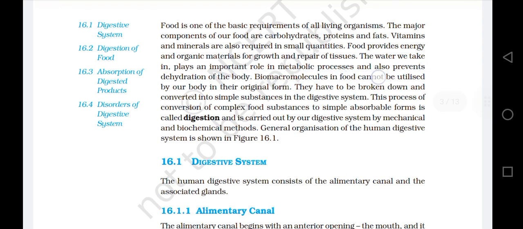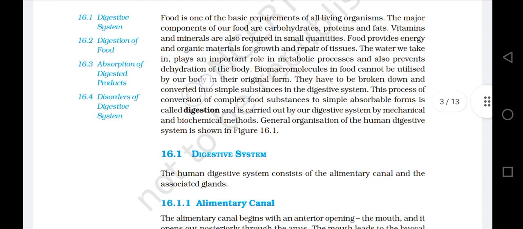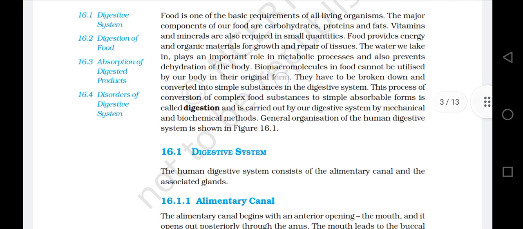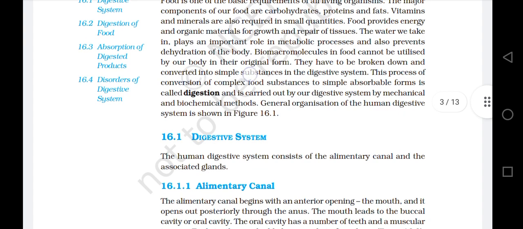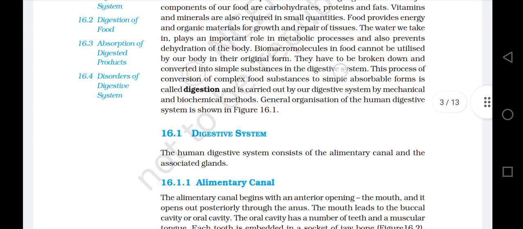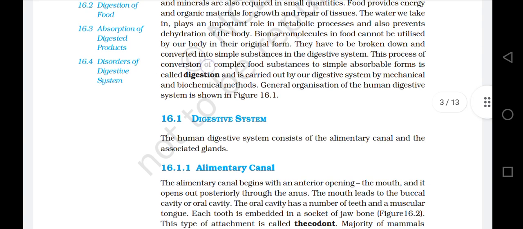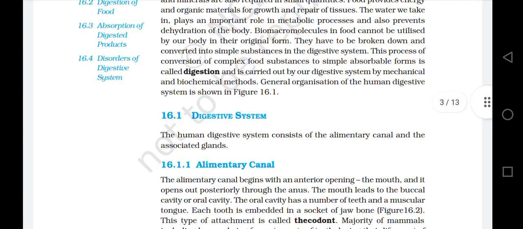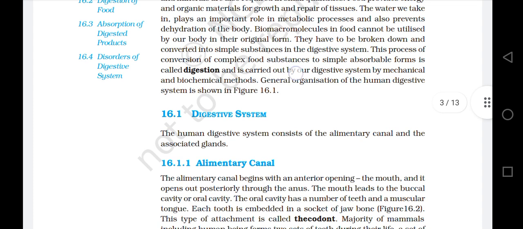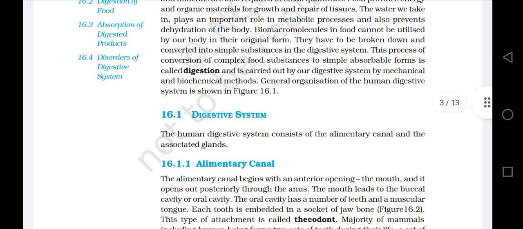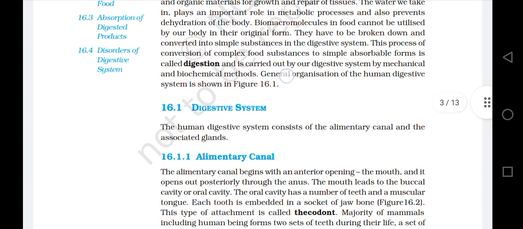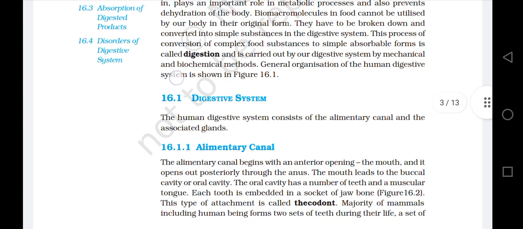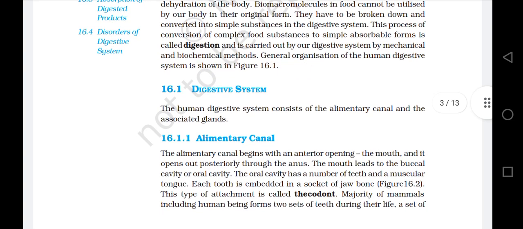Biomacromolecules in food cannot be utilized by our body in their original form. They have to be broken down and converted into simple substances in the digestive system. This process of conversion of complex food substances to simple absorbable forms is called digestion and is carried out by our digestive system by mechanical and biochemical methods. General organization of the human digestive system is shown in figure 16.1.